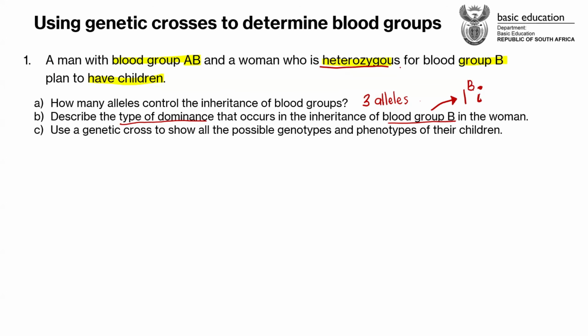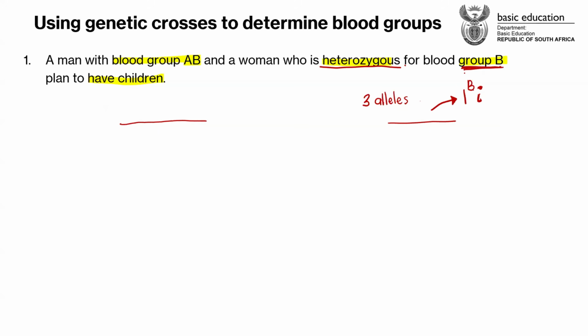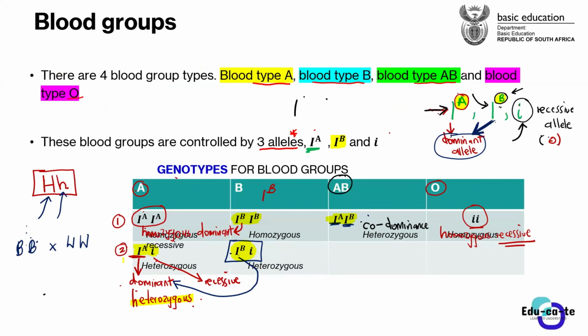The term heterozygous means that you've got a dominant allele and a recessive allele. In this case, they say it's heterozygous for blood group B. So it means that the dominant allele is the one that is determining, because in a heterozygous condition, the dominant allele is the one that is shown in the phenotype. And we definitely know that this woman is having a blood group B. So we can say that the possibilities for blood group B, there are 2 of them. It can either be a homozygous dominant condition or it can be a heterozygous condition. But we take the heterozygous one because the statement told us so.